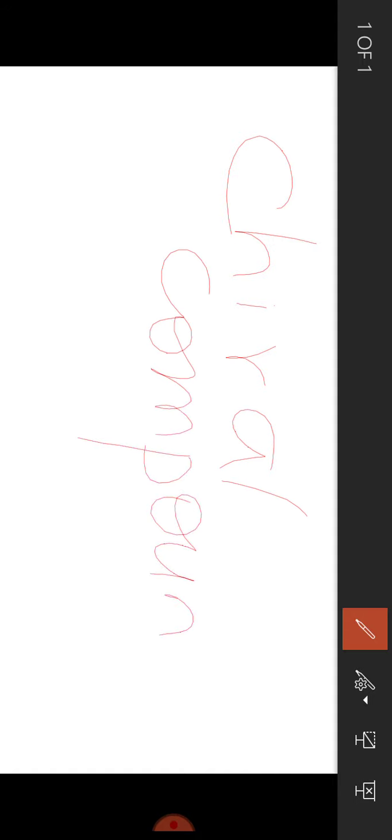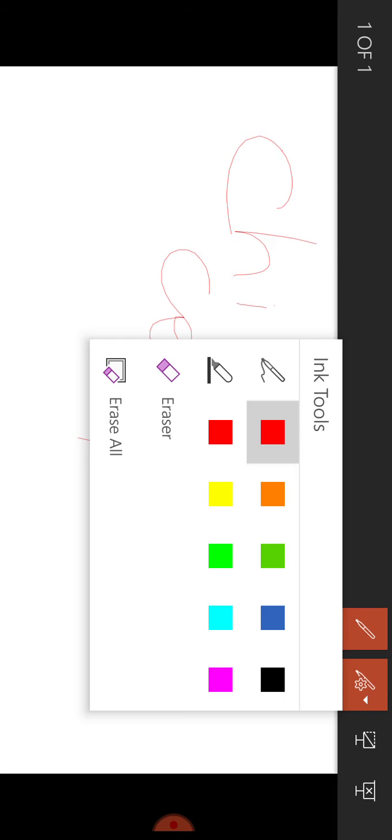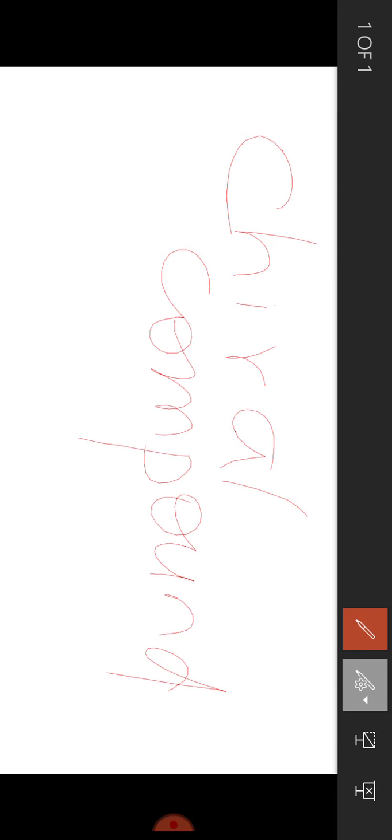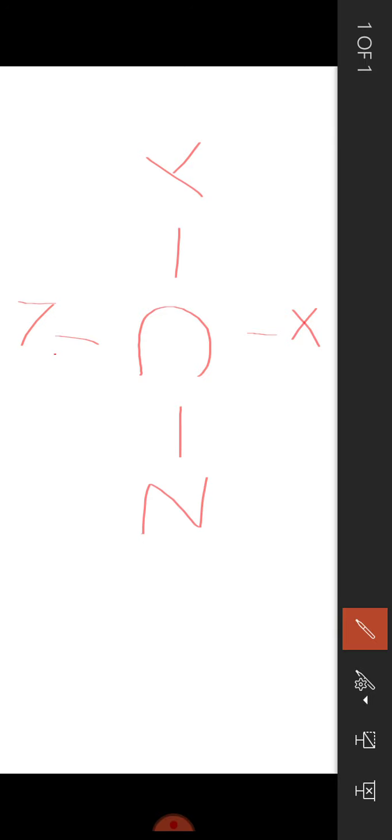Chiral compounds are also considered as asymmetric compounds, in the sense these compounds have a chiral carbon, the carbon which is bonded to four different groups or four different atoms.